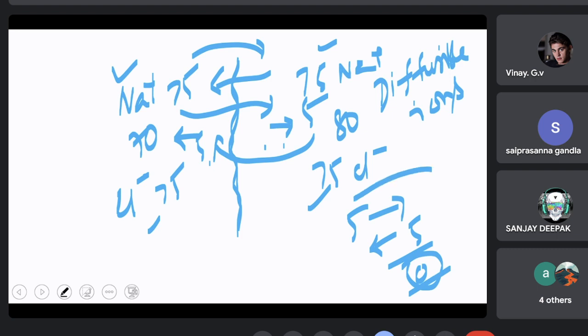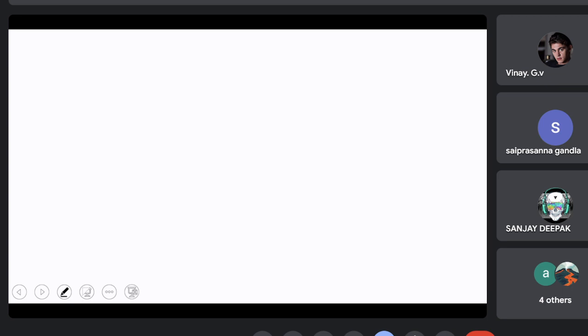What is net? How many have gone that side have to be deducted from how many have come this side through the plasma membrane, which is in equilibrium. So when we minus these two, the result is 0, and this we call net movement. So net movement of ions at equilibrium is said to be 0. That means even at equilibrium there is movement of ions. Okay, is it clear?